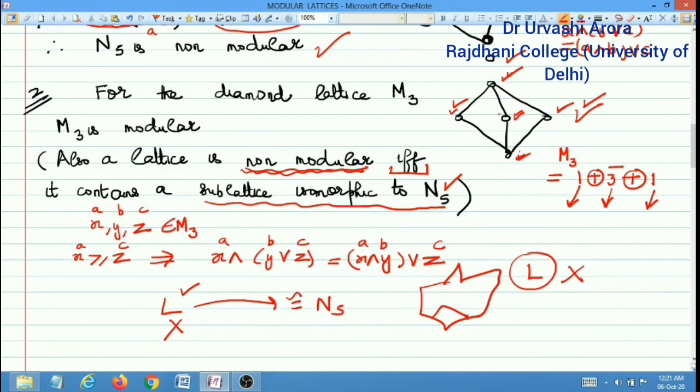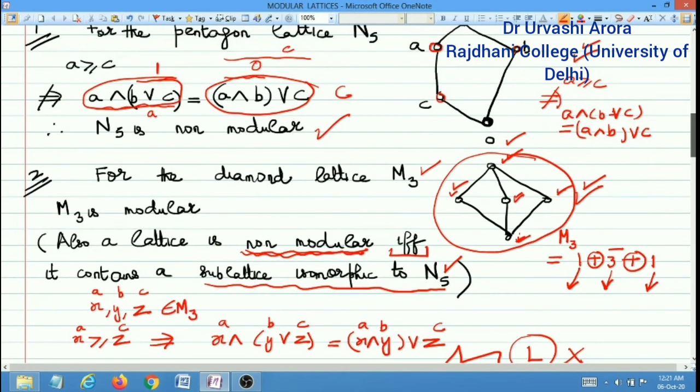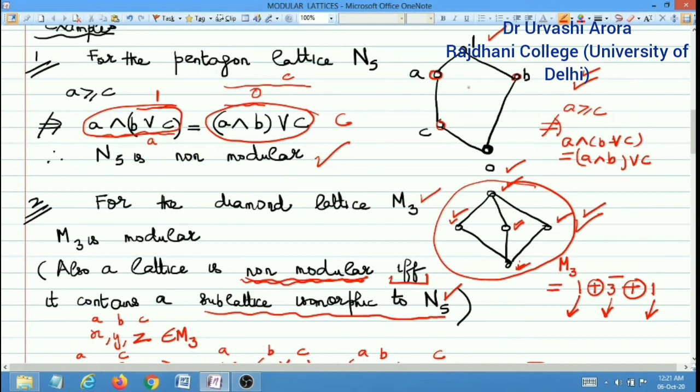So you can just see that in the diamond lattice M3 there is no part which contains N5, because N5 is the pentagon lattice, and the pentagon lattice is not a part of M3, which means that M3 is modular. Had N5 been a part of M3, then it would have been non-modular. But since N5 is not a part anywhere of M3, M3 is free of N5. It doesn't have N5 anywhere in its Hasse diagram. So that way M3 becomes modular.